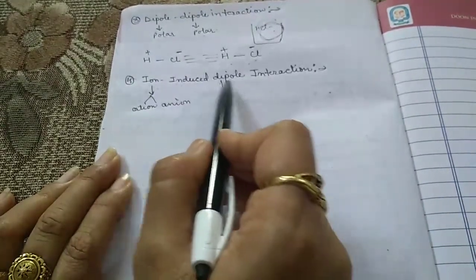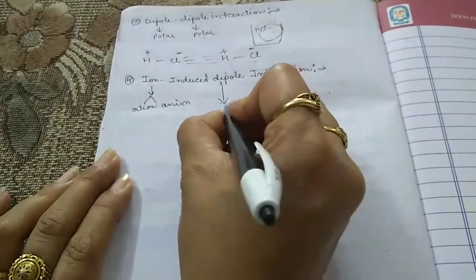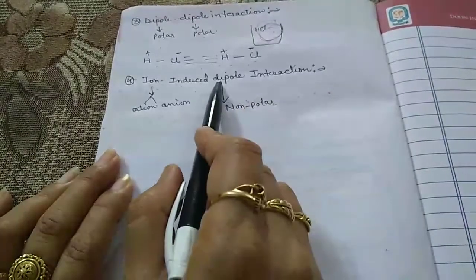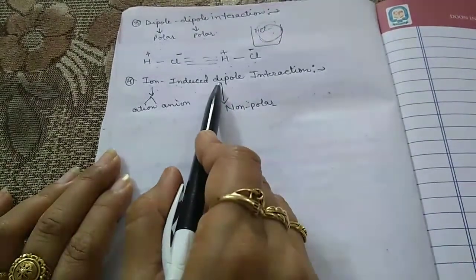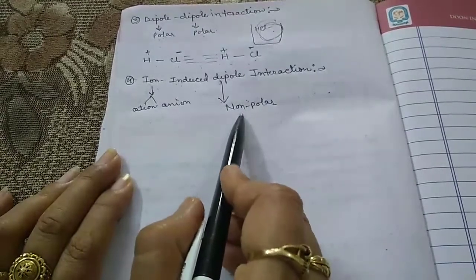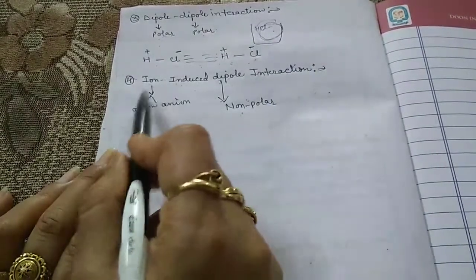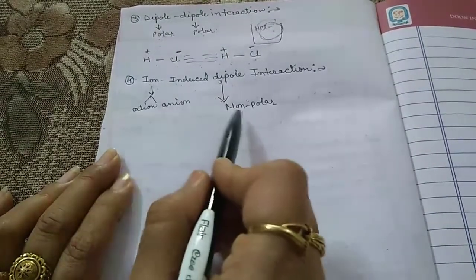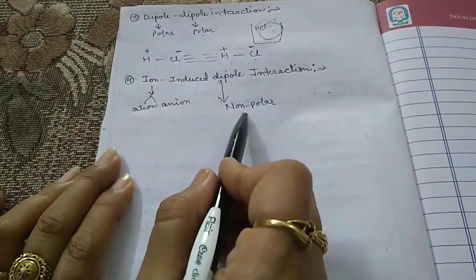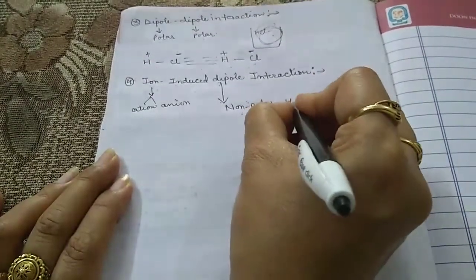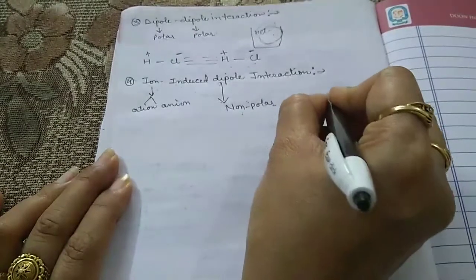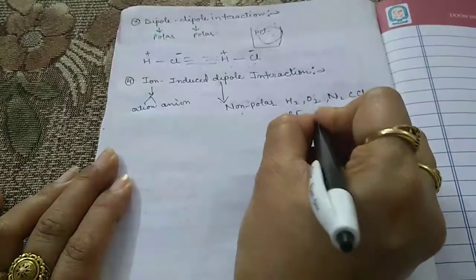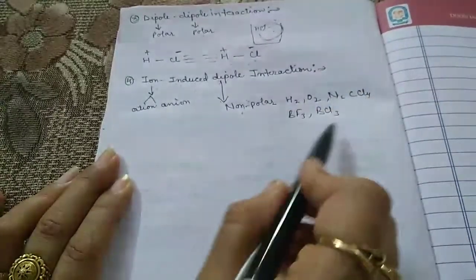For example, if we say that it is not a dipole, it means that it is not polar, so it is a non-polar molecule. So this ion makes it a dipole. The property of this ion makes this non-polar molecule a dipole. Examples of non-polar molecules are H2, O2, N2, CCl4, BF3, BCl3.